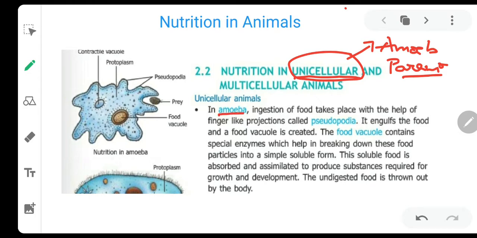Now, in amoeba, all the processes of holozoic nutrition take place, from ingestion to egestion. How does it take place? Let's study. Ingestion of food takes place with the help of finger-like projections called pseudopodia.